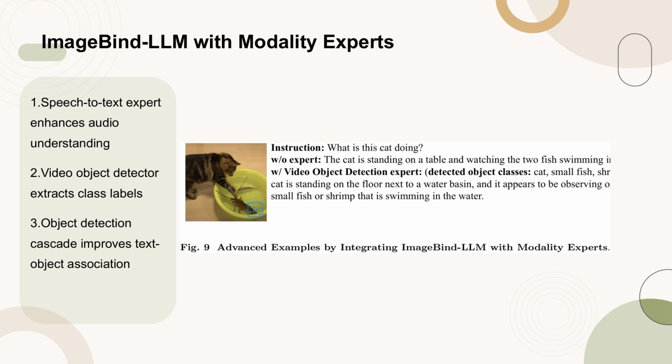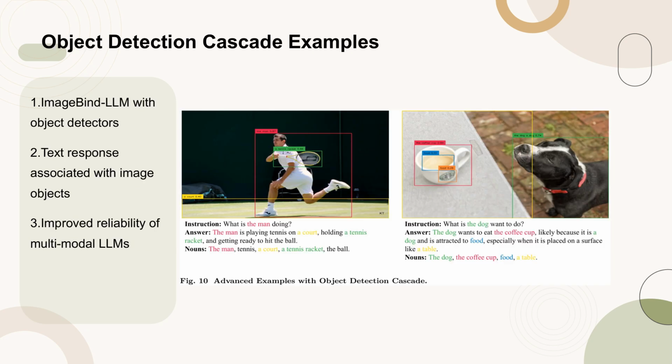Figure 9 illustrates advanced examples of integrating ImageBind-LLM with modality experts to enhance its multimodality understanding capacity. The use of a speech-to-text expert provides context to improve the model's audio understanding. Additionally, class labels extracted by a video object detector help the model catch details of video clips. By cascading ImageBind-LLM with object detectors, the reliability of multimodal LLMs is improved through better text-object association. Figure 10 showcases advanced examples where ImageBind-LLM is cascaded with object detectors. This integration allows the model to associate text responses with specific objects in the image, thereby enhancing the reliability of multimodal large language models, LLMs.